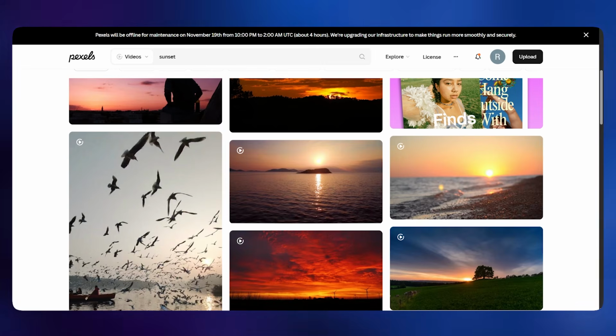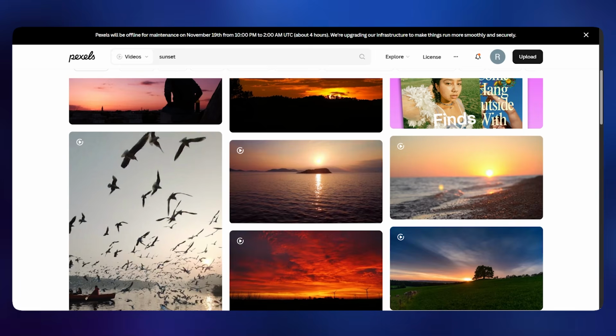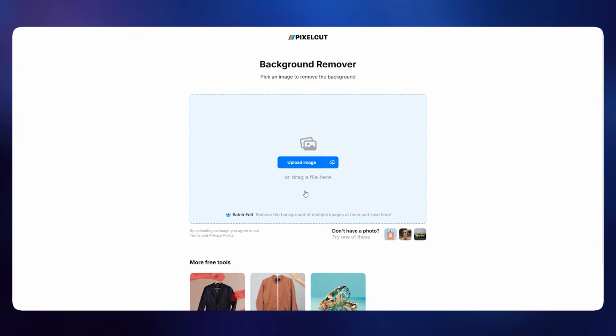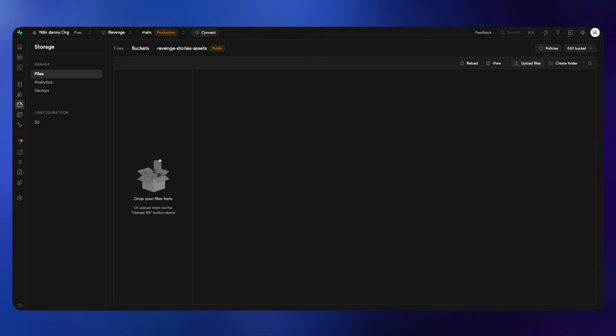And then what you have to do is also download some pictures that you want to showcase on the front side, or any image. It should be without background. In case you want to remove the background, you can use this website to remove the background for free. And then once you're done with that, just go on to the Supabase and drag and drop all those files. I'm just going to simply click on upload files, and then it's going to open up the file explorer, and I'm going to be uploading all of these files. So this one, and that one, and then that's it.